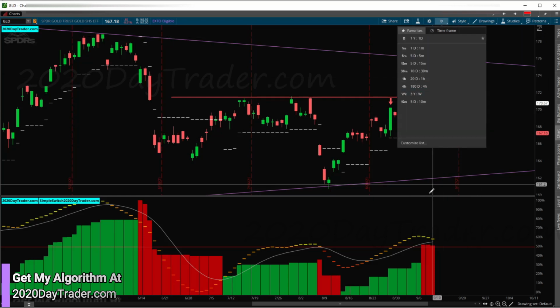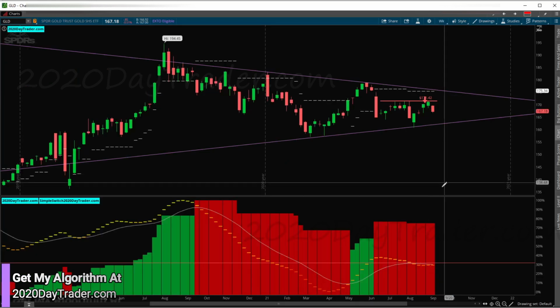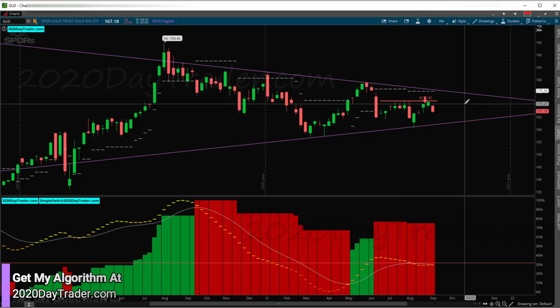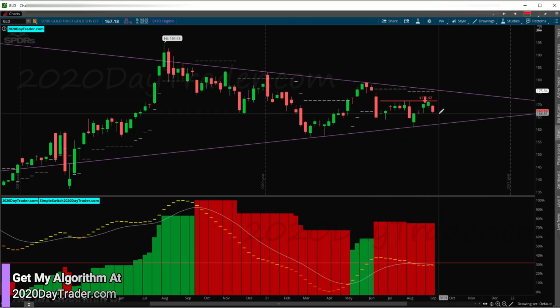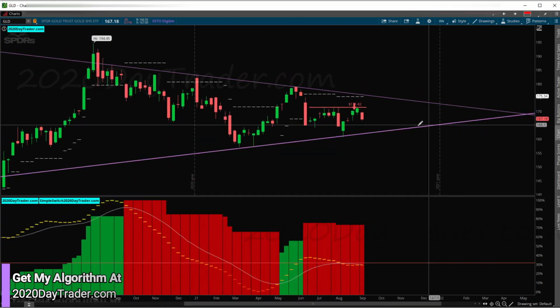So short term doesn't look good, looking weak. And long term does not look good. So not into gold whatsoever right now. We do have this wedge here though. So I mean, we could see a bounce. We could see this action happening right now with gold. I mean, that's what it looks like it's setting up for, right? But from here, does it go down and touch here first and go back up, or does it find some support here and then go back? I mean, I just don't know. So gold, I'm out of right now, waiting for it to tell me what's going on. But right now, it doesn't look good.